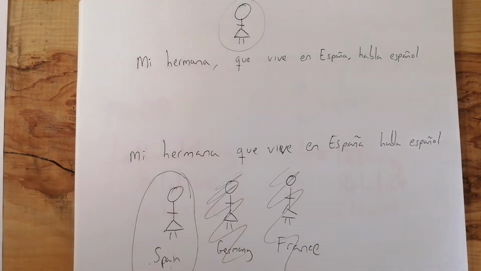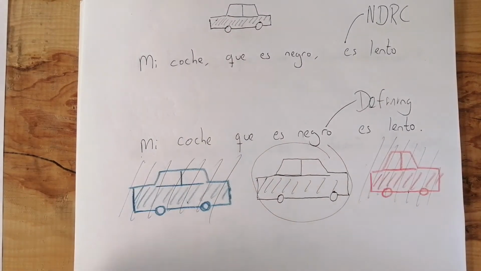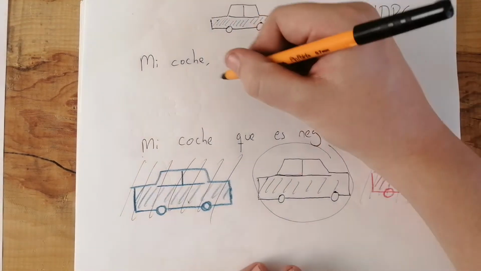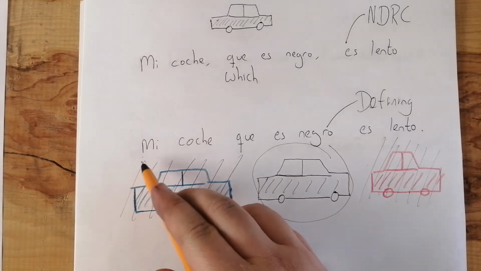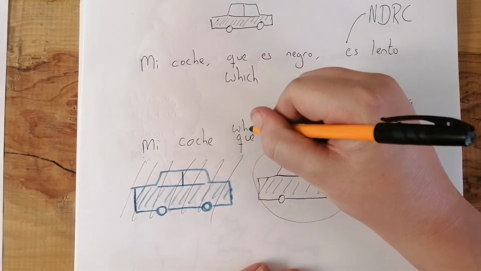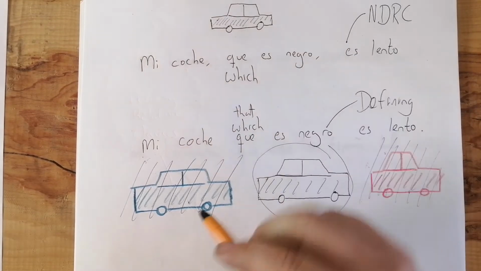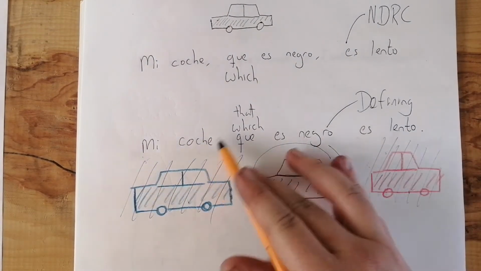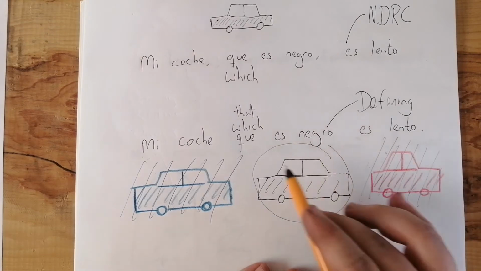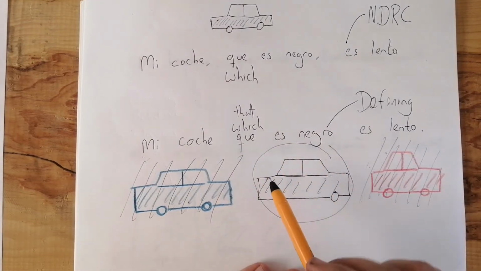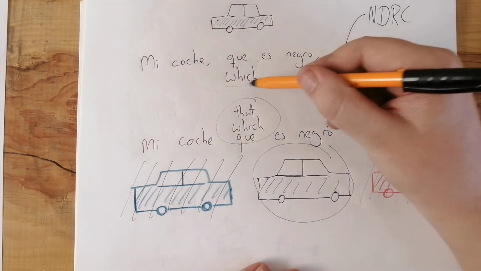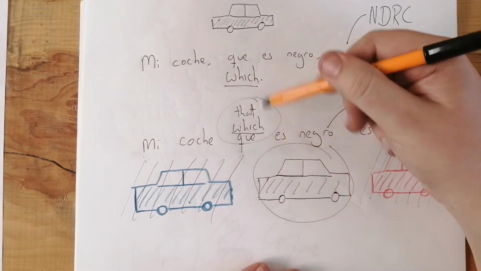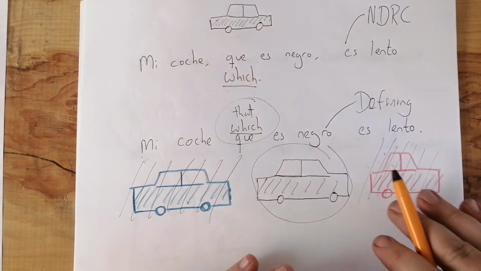So let's see how this works in English. Here we could say, my car, which is black, sorry, is slow. Here, our only option is which. However, here, mi coche que es negro es lento, we could use which, or we could use that. I could say, my car which is black is slow, or my car that is black is slow, because it's a defining relative clause. So here we've got both options. Here, the only option we have is which. So I would prefer you use which in both cases, because which is the option that can work in both. It's kind of like the safe one to go for.